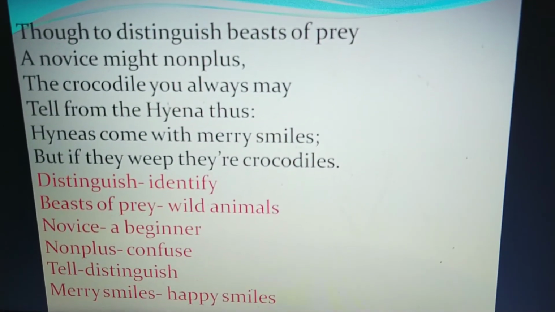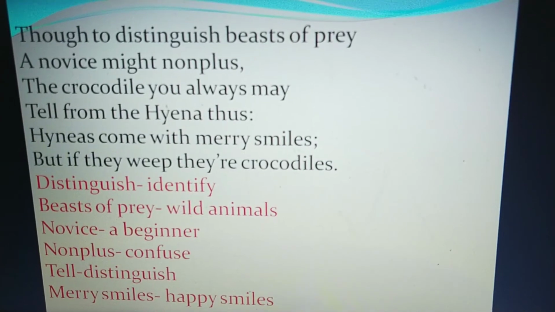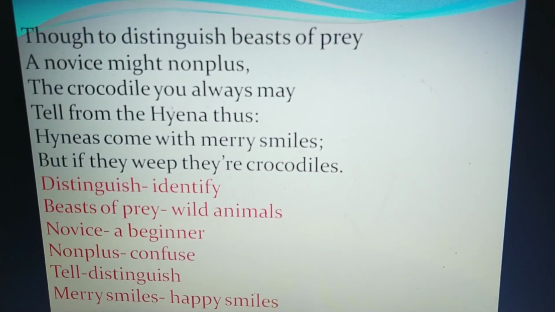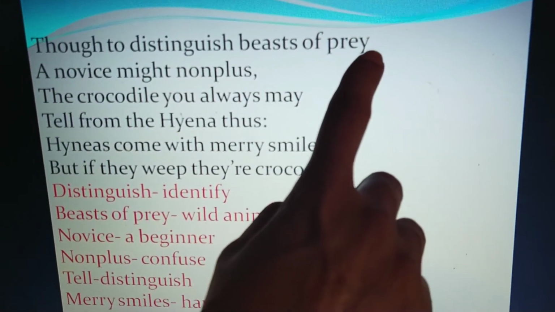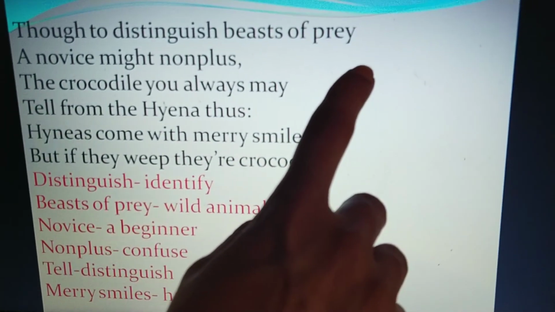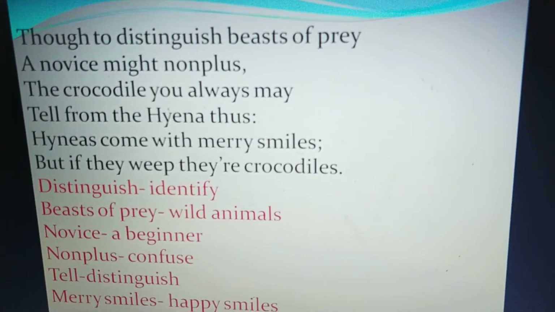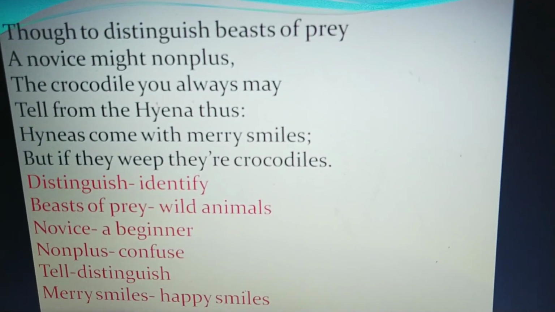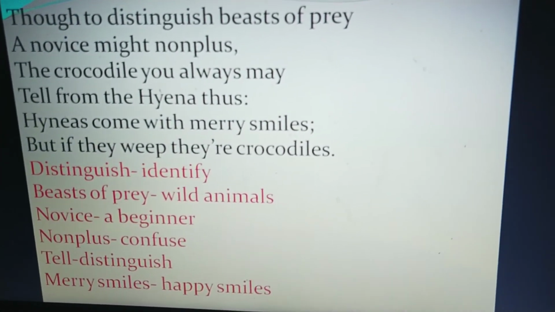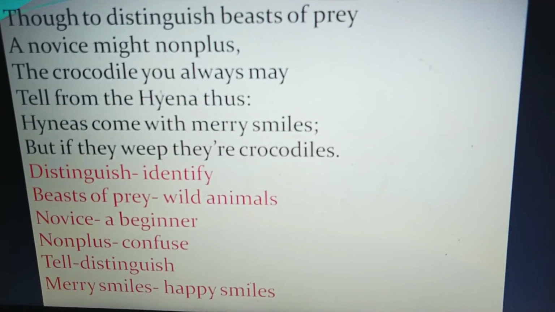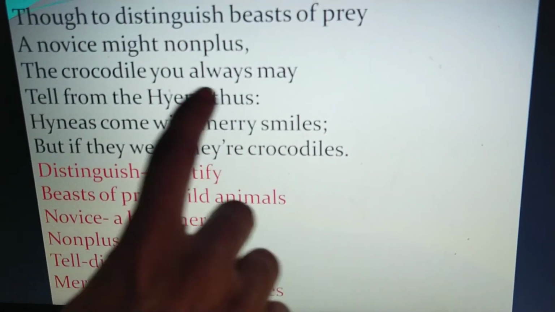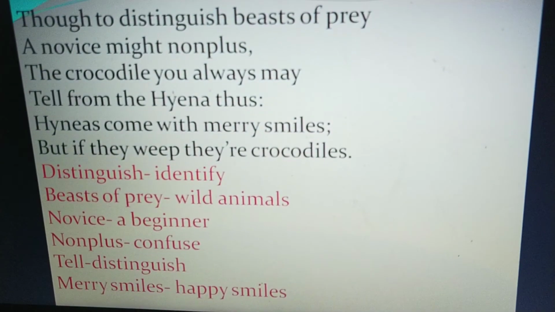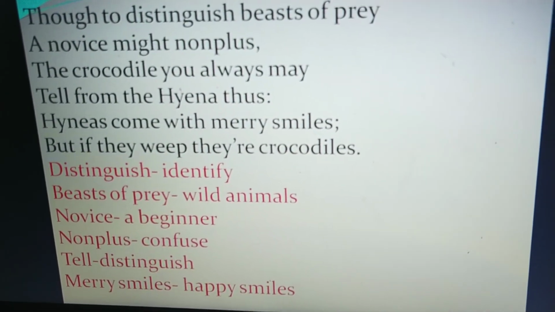Now, if you have to distinguish between two wild animals, the crocodile and the hyena, beasts of prey, meaning wild animals, a novice, a beginner, might confuse between them. Then how to distinguish between them? You will be able to tell very easily.